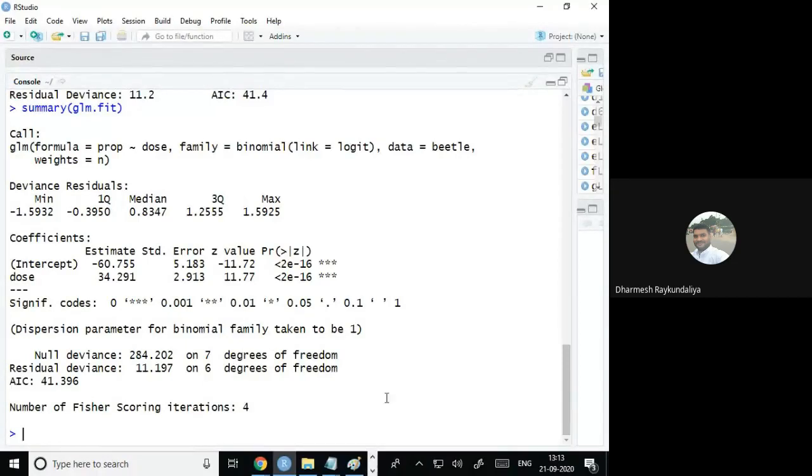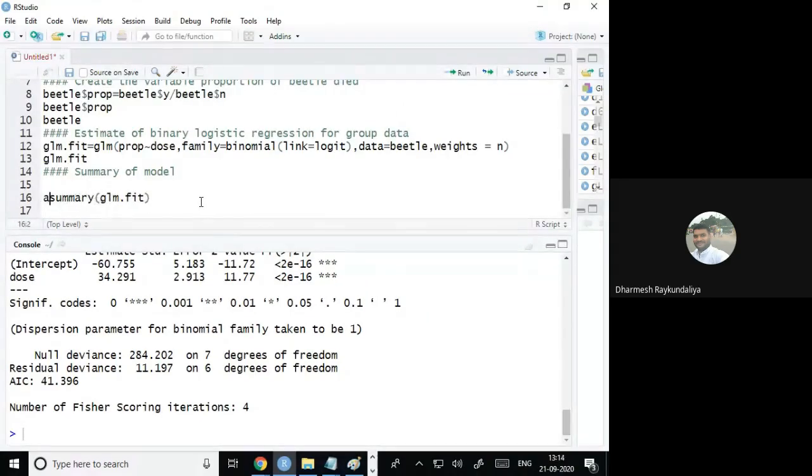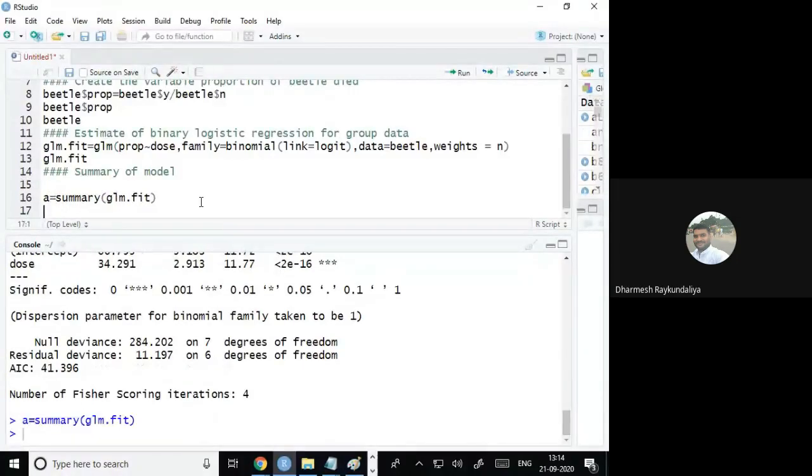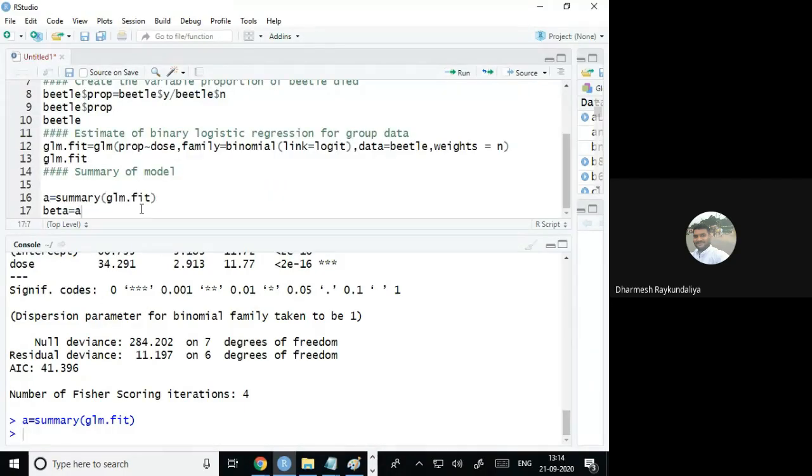As I told you, there is an iterative procedure working behind that. Now I am interested in calculating the probability. I will just assign them as a dollar. How to extract this beta? So now my entire output is in this. Now this is in the form of the coefficient. If I just extract the coefficient, it is giving the entire table. So let me show you. I'll show you first.